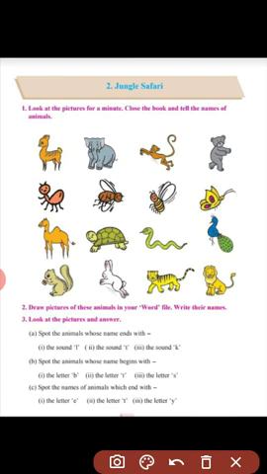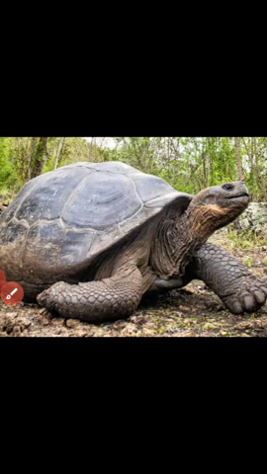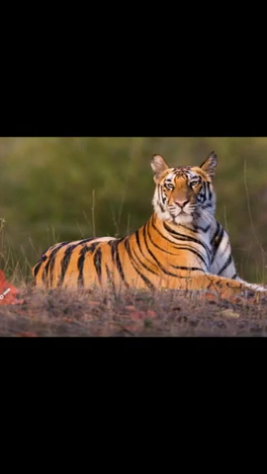Now spot the animals whose name begin with the letter T. Look at this question, children. Which are the animals whose name begin with the letter T? Yes, you can see here tortoise, and tiger. So tortoise and the tiger are the animals whose name begin with the letter T. Okay, children? Look at the pictures. Tortoise and tiger.